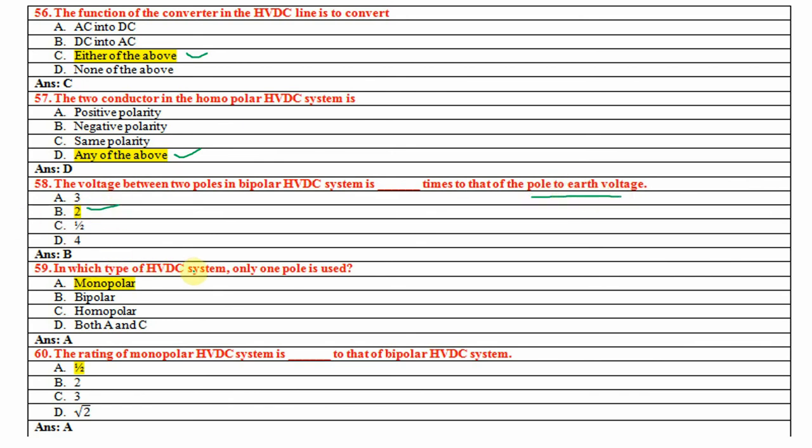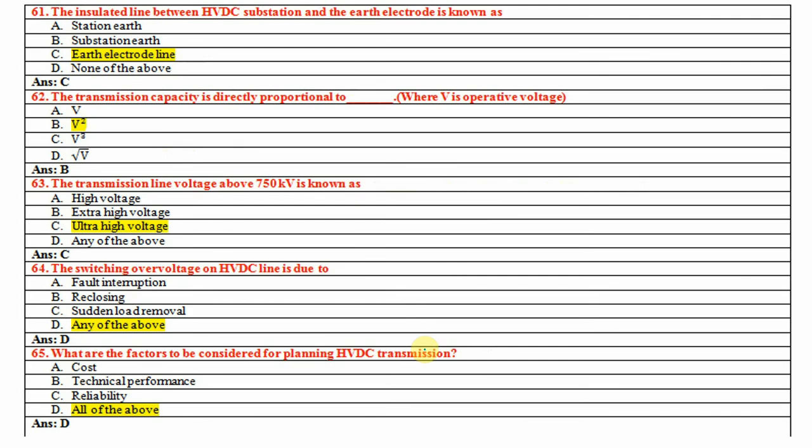In which type of HVDC system is only one pole used? In monopolar, right? Only one pole is used, meaning only one conductor is used there. The rating of a monopolar HVDC system is half, that is 1 by 2, that of a bipolar HVDC system. Next, the insulated line between HVDC substations and the earth electrode is known as the earth electrode line.